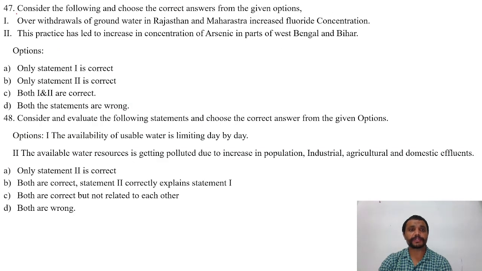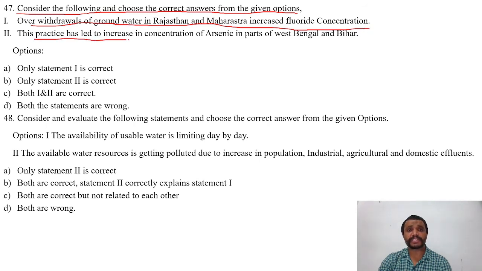Next question is, consider the following and choose the correct answers from the given options. 1. Over withdrawal of groundwater in Rajasthan and Maharashtra increased fluoride concentration. 2. This practice has led to increase in concentration of arsenic in parts of West Bengal and Bihar.